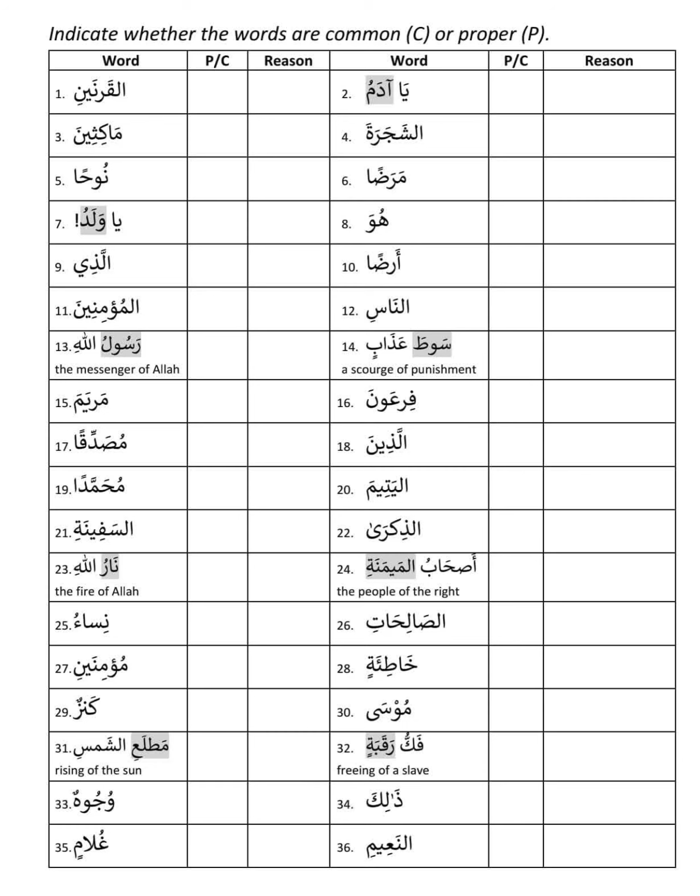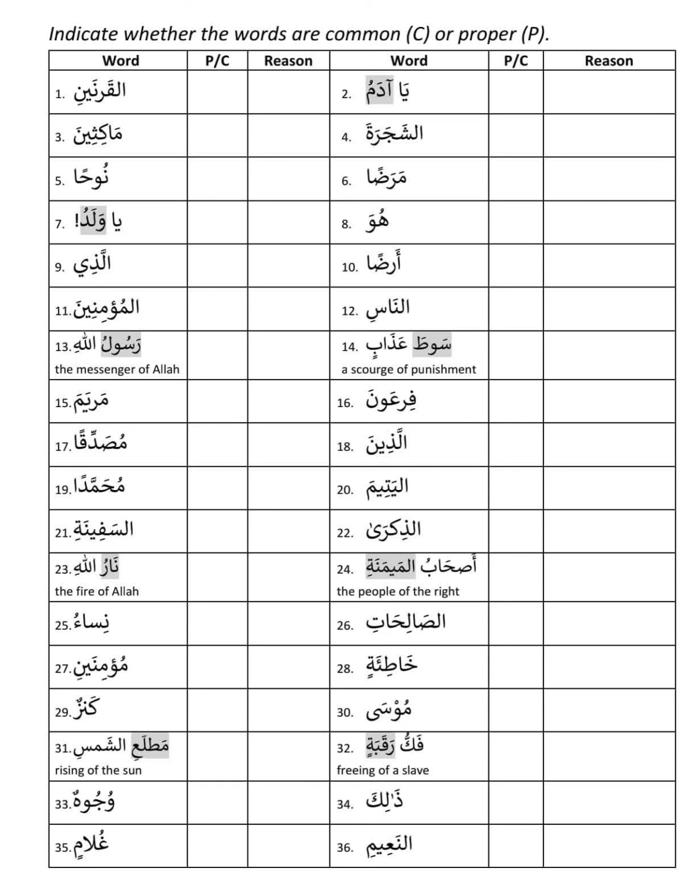Adam is proper or common? It is proper because if you are calling someone, the Ya is the way of calling someone. If you put that Ya, if you're calling someone, that person will become proper. That's the reason. Next, the third one, Makisina. There is no Al. There is no other reason to be proper, so it is common. For common you don't have to put a reason. Only for proper you have to put a reason.